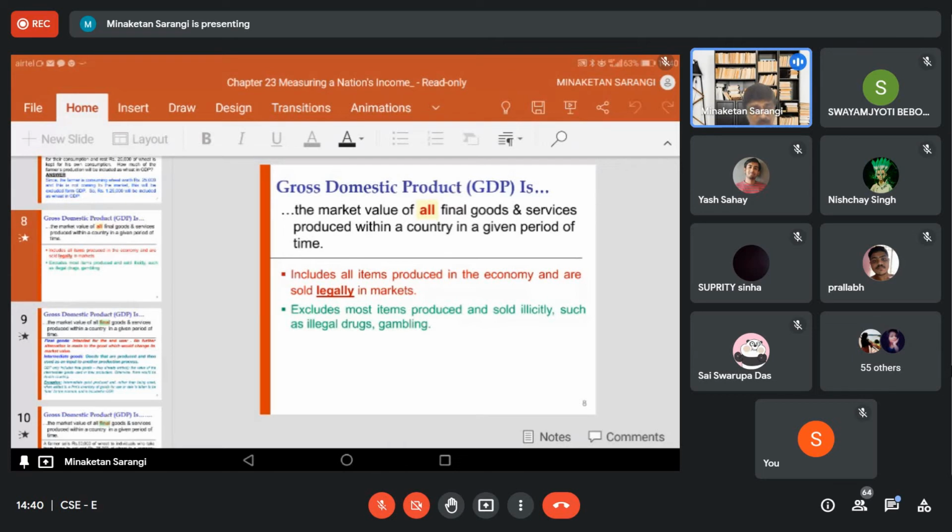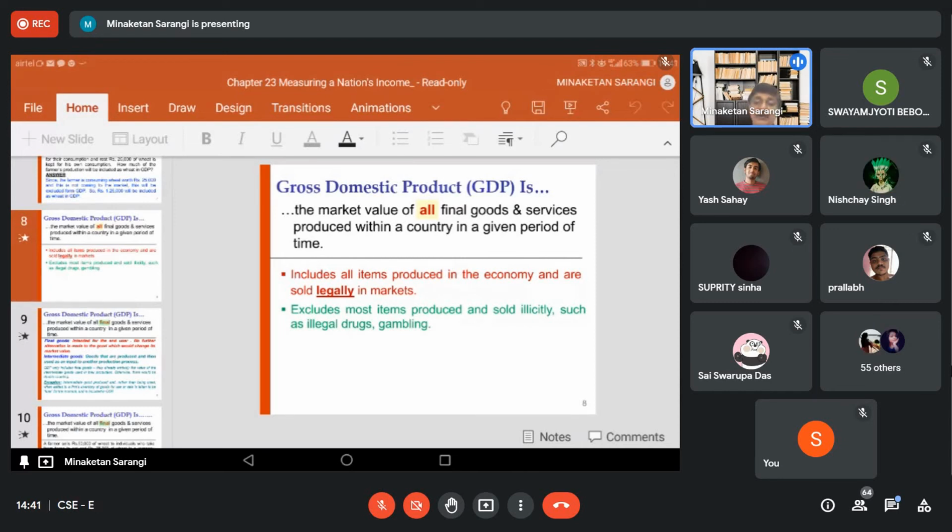While computing the GDP, we cannot take the value of illegal drugs produced inside the country. But if the drug is legal, then the value of all legal drugs is under the purview of GDP.